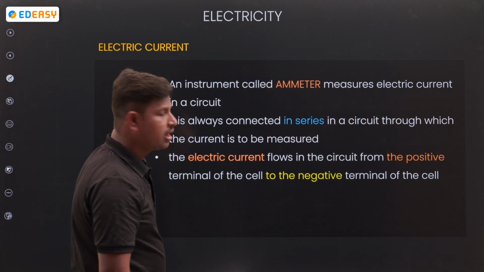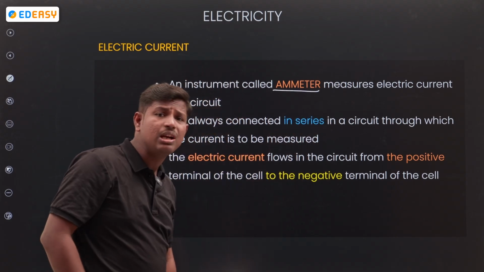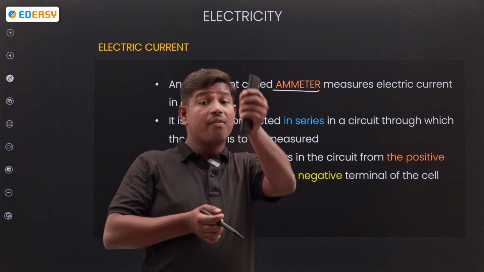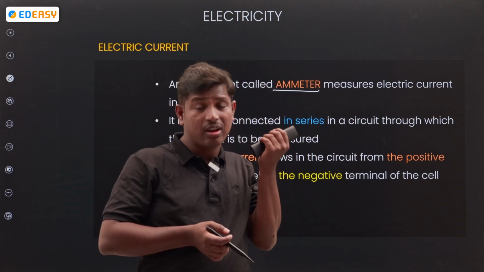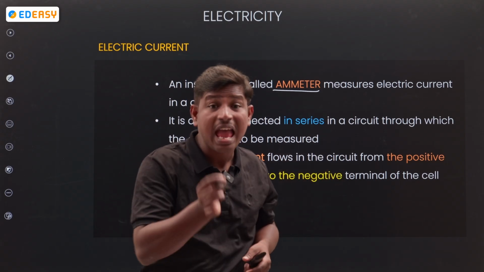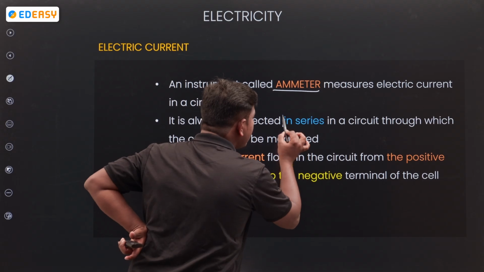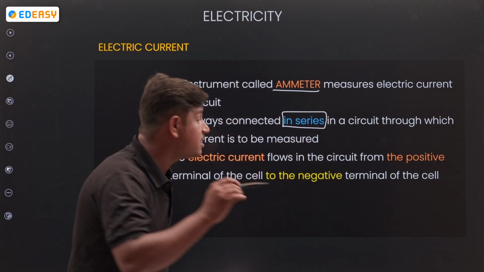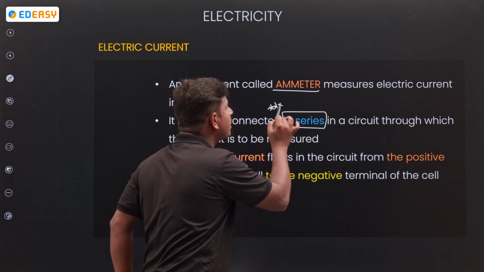Next, an instrument called the ammeter. What does the ammeter do? It measures the amount of current present in the circuit. We already discussed this. How is the ammeter connected?